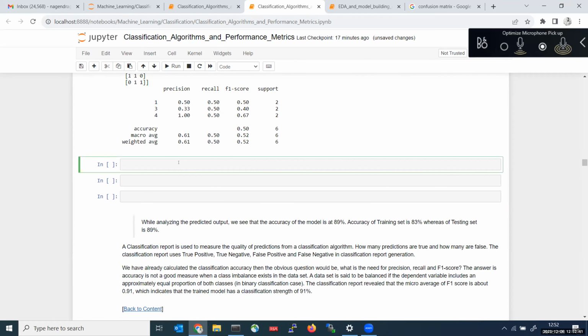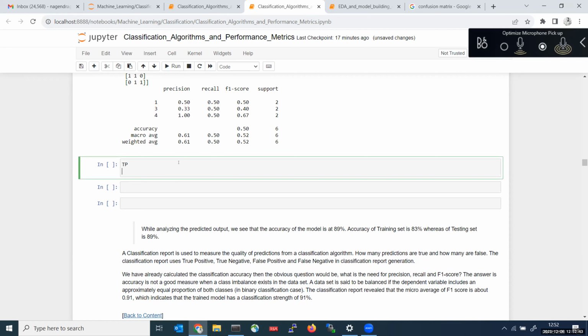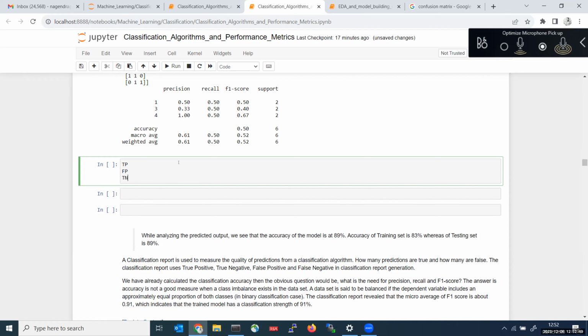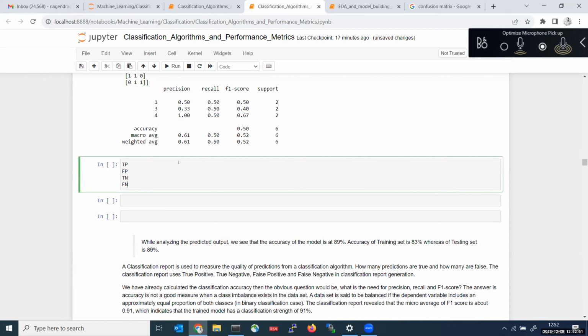Normally we get 4 terminologies here: true positives, true negatives, false positives, and false negatives.